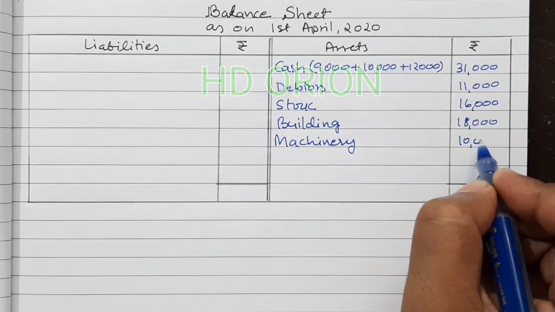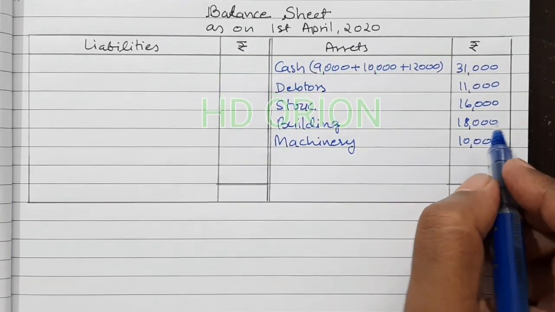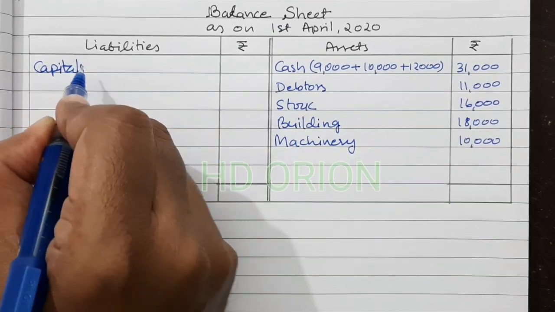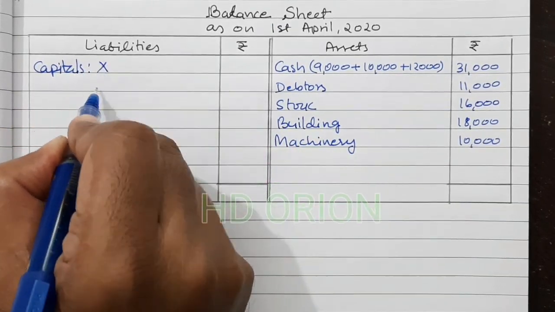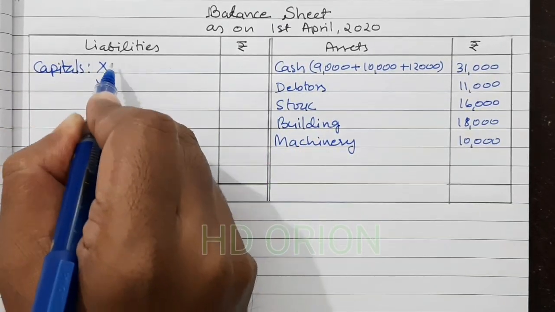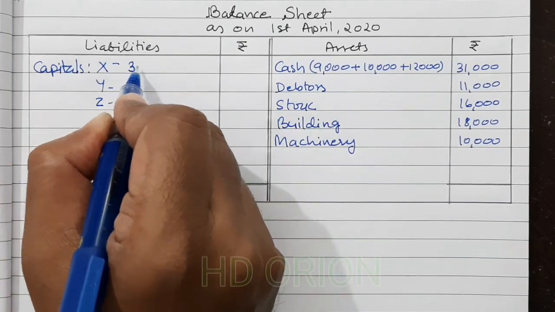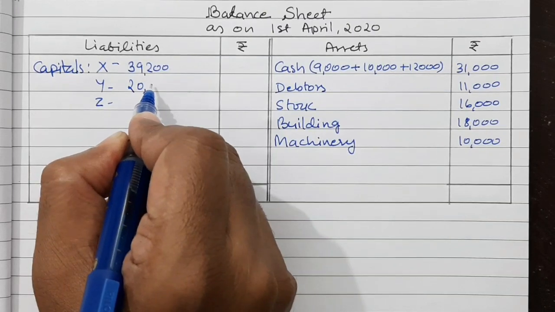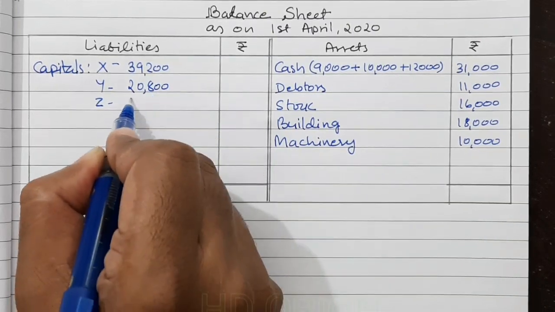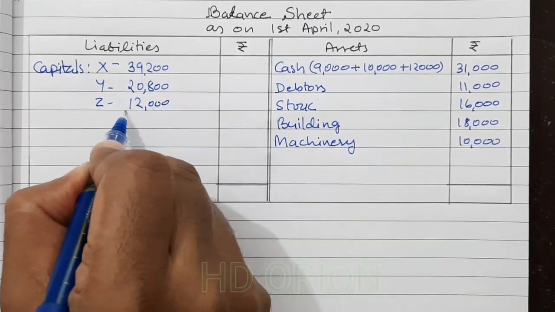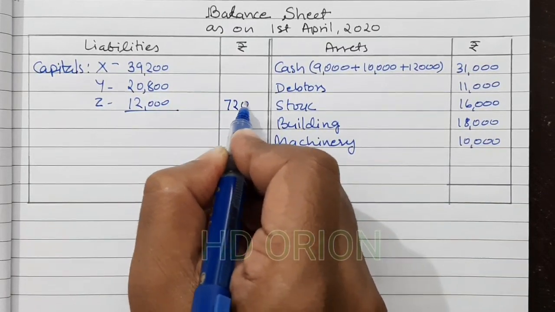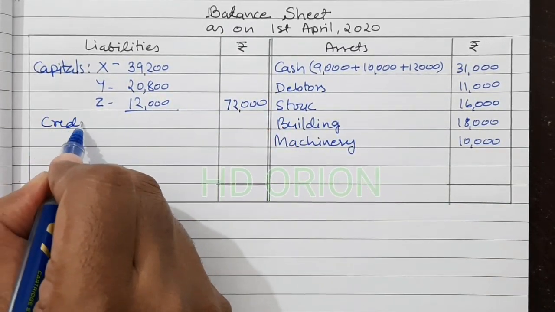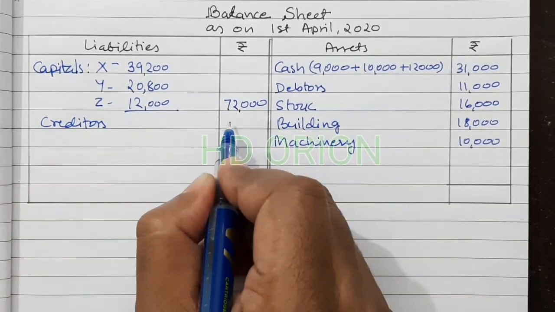10,000. To the liability side, capitals X, Y and Z, 39,200, 20,800 and 12,000, 72,000. Creditors 12,000.